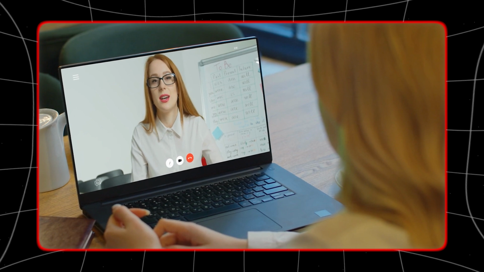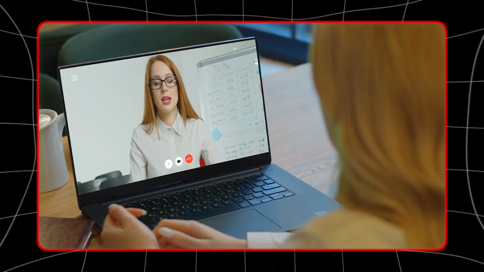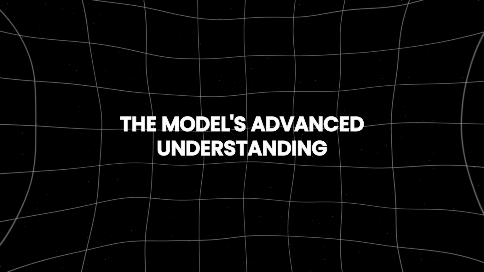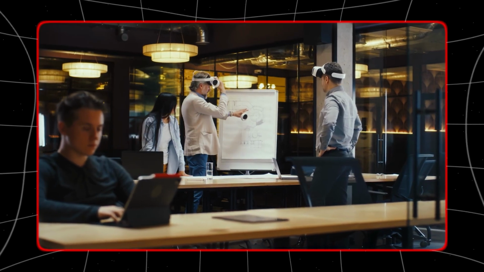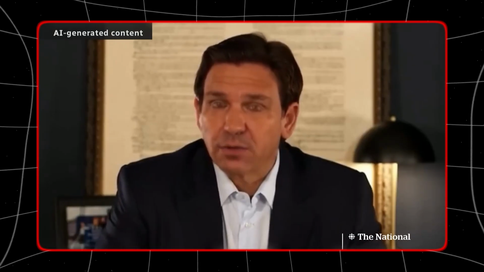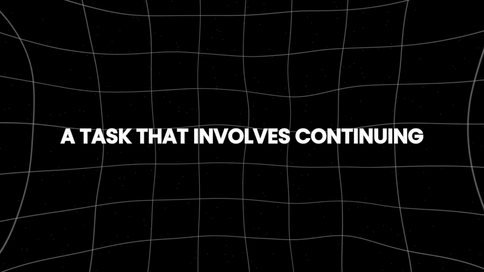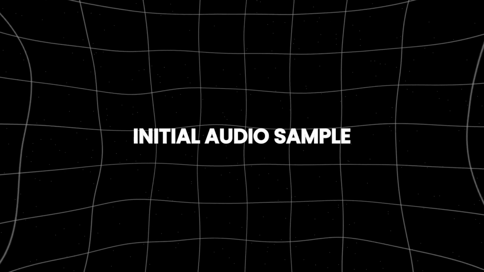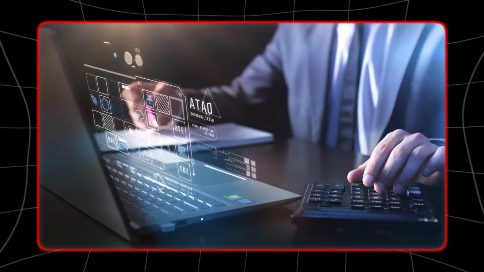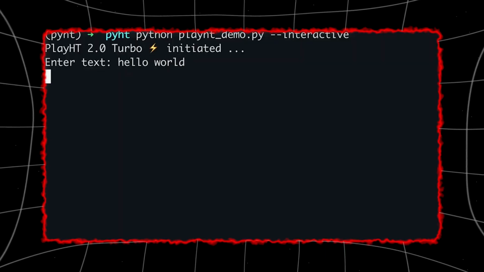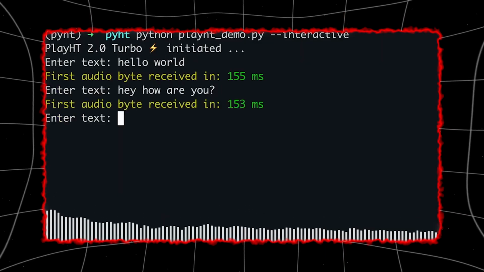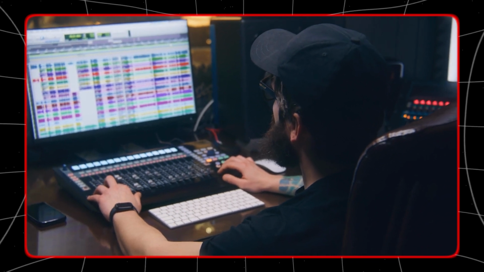However, VALL-E 2 excels in this area, leveraging speaker prompts sampled from the LibriSpeech dataset to produce personalized, high-fidelity speech. This capability demonstrates the model's advanced understanding and reproduction of nuanced speech patterns, ensuring that even the most challenging texts are rendered naturally and accurately. Furthermore, VALL-E 2 can perform zero-shot speech continuation, a task that involves continuing speech from a brief initial audio sample. Using just a 3-second prefix as the speaker prompt, the model can seamlessly continue the speech, maintaining the speaker's characteristics and ensuring a smooth transition.